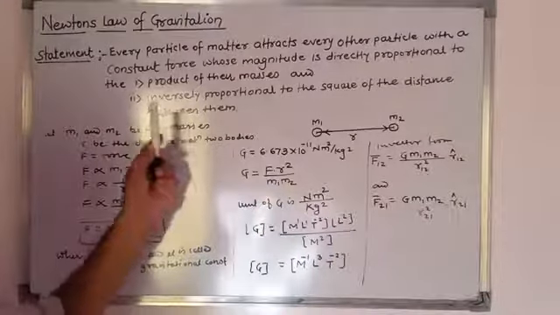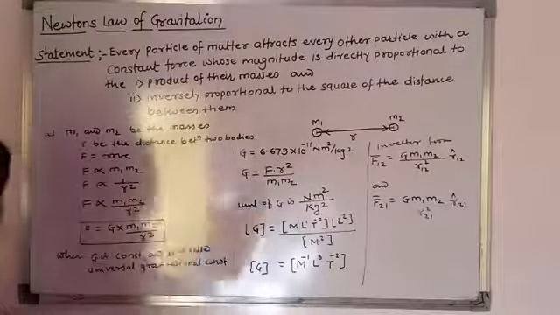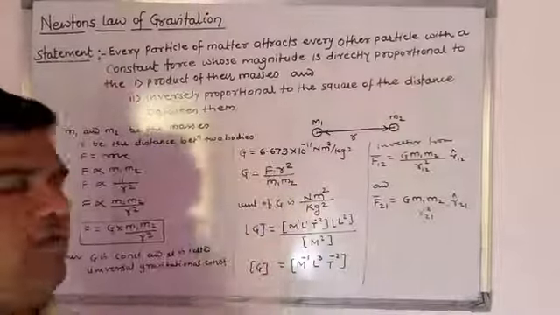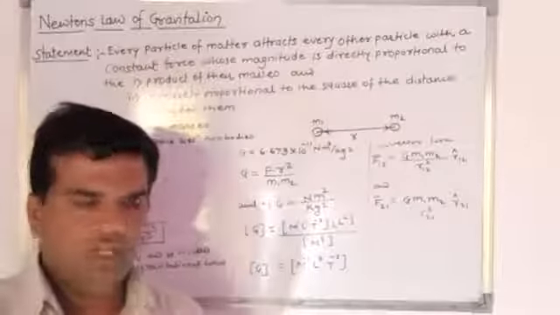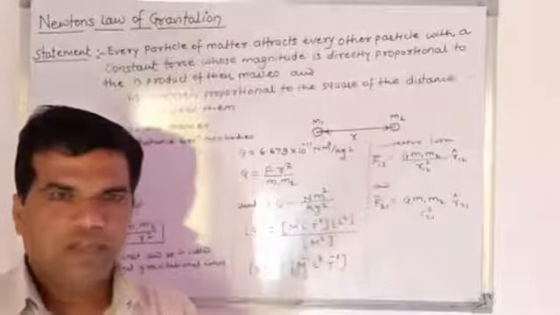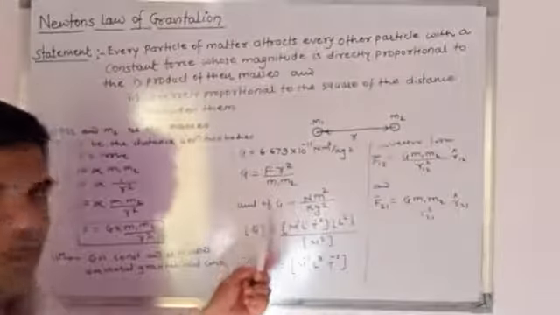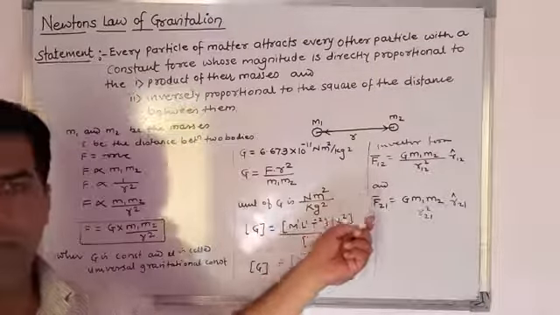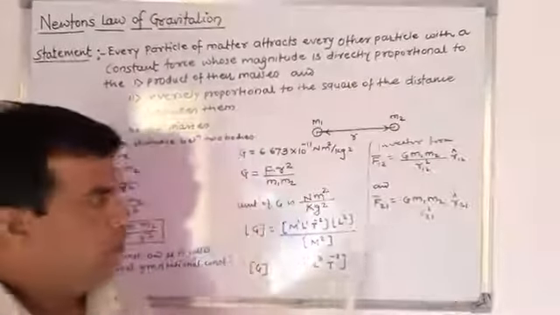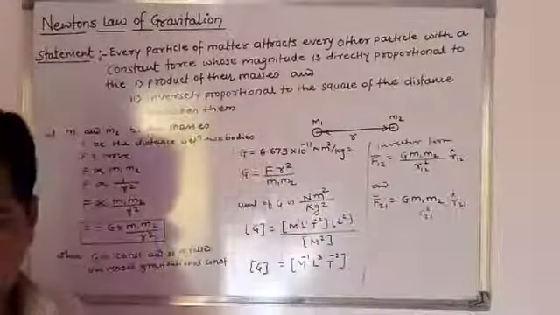After this Newton's law of gravitation, we can use it to determine the value of the acceleration due to gravity, or we can obtain the relation between acceleration due to gravity and the universal gravitational constant capital G. So this will be explained after this topic.